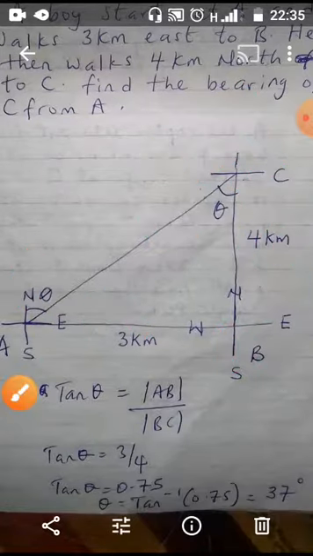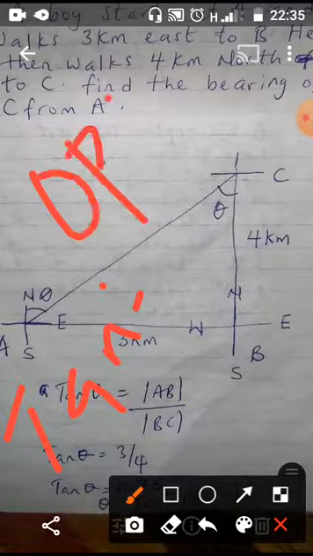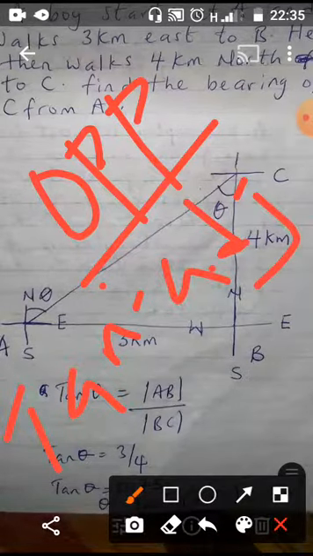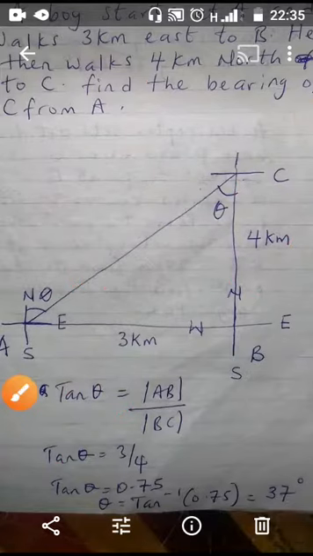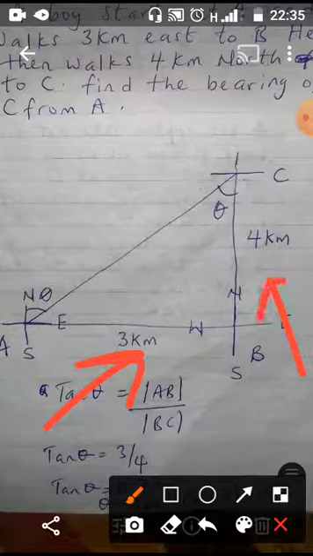You understand? Remember I told you that tan equals opposite over adjacent. That's what I'm going to use here. This is the opposite. Opposite is the 3 kilometers. And 4 is the adjacent. Adjacent is the 4 kilometers. So we are applying it here.